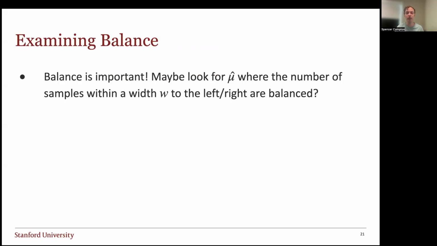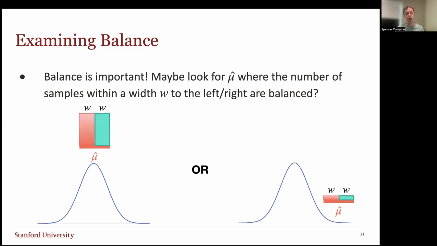So to do so, let's examine this phenomenon of balance. If it's not clear yet, it seems like balance is important. And maybe what we should consider is what happens when we look for estimates mu hat where the number of samples within width W to the left and right are approximately balanced. What does that phenomenon imply? Roughly, maybe what it implies is that either your estimate mu hat is really good, like on the left-hand side, or it's really bad and in this flat tail part of the density.